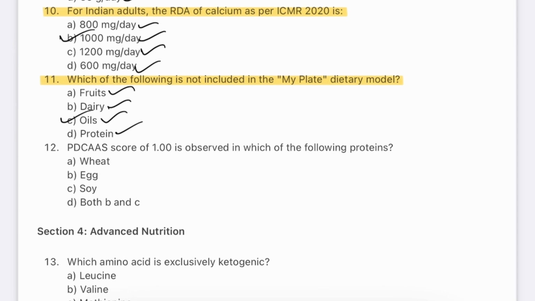Oils are important for health but not one of the main food groups in the model. They are included in dietary guidelines but shown separately in recommendations. Healthy oils include olive oil and canola oil, rich in unsaturated fats.